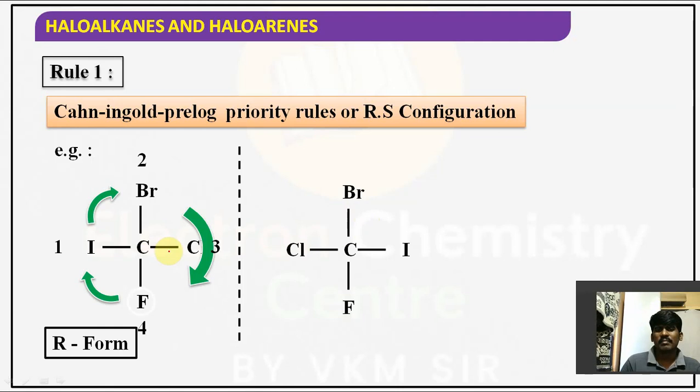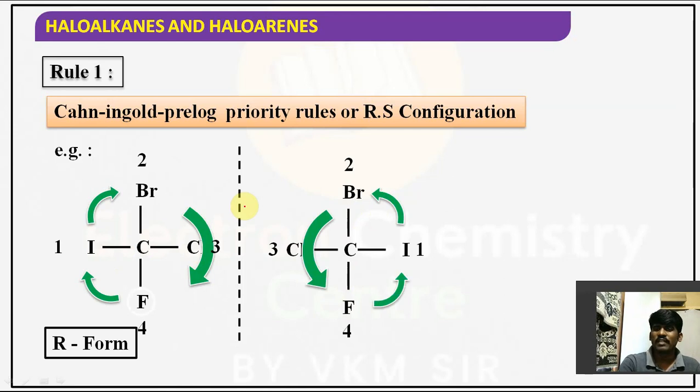If you write the mirror image here, this vertical part is the same. Cl comes over here, I comes over here. Now assign the priority. Iodine gets the first priority, bromine gets the second priority, next chlorine, next fluorine. But if you give it, it is in the anti-clockwise direction, ACW. But it is in the clockwise direction, that is CW.